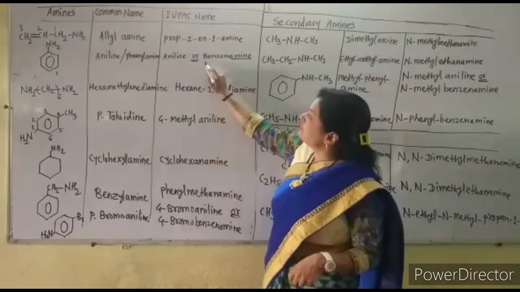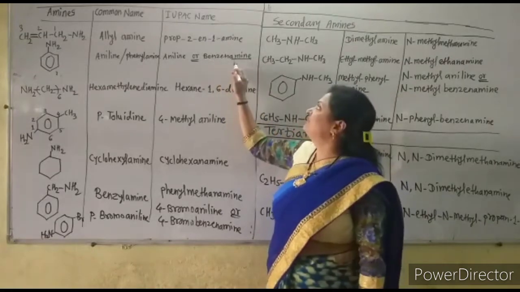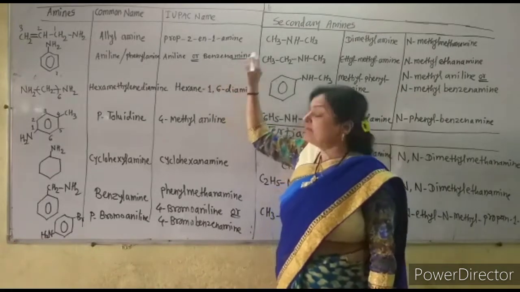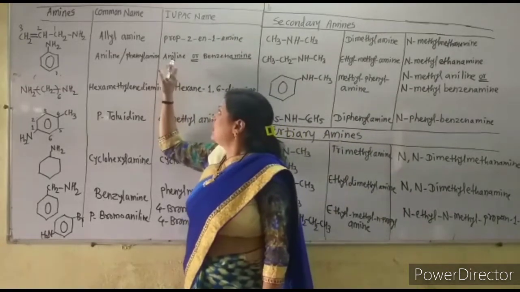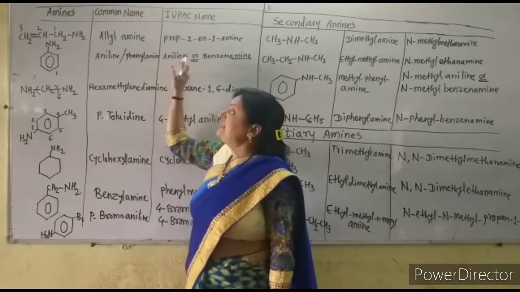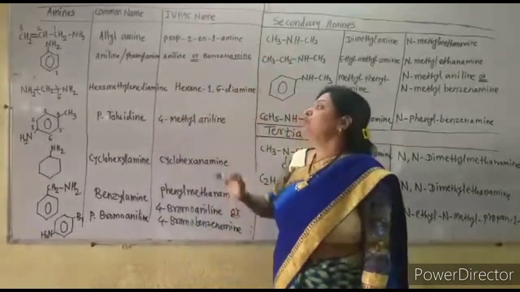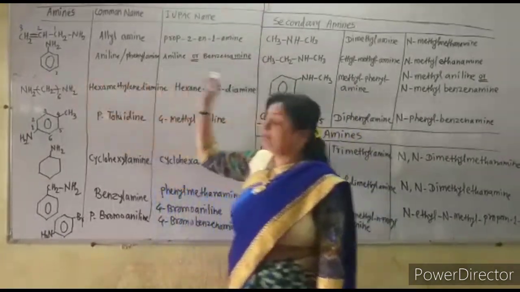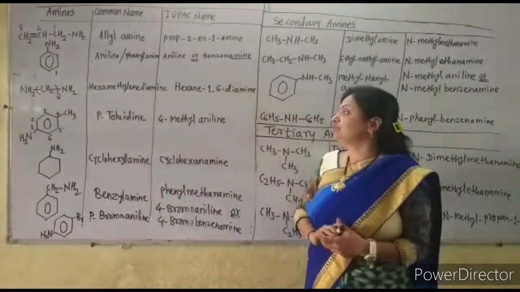Now see the spelling of benzene: B-E-N-Z-E-N-E. The E is replaced by the word amine. So it is also called benzenamine, or aniline. The IUPAC system gives permission to write the name aniline for this compound, that is phenylamine, or benzenamine.